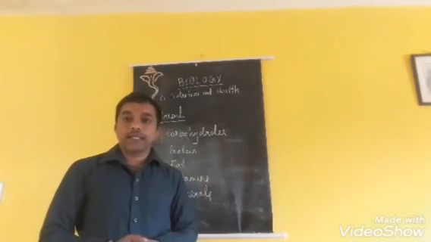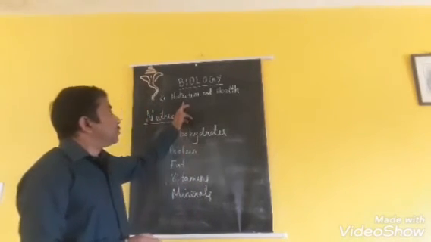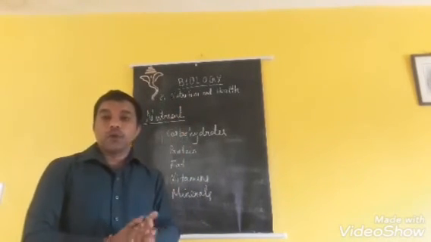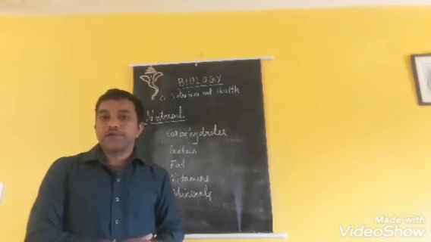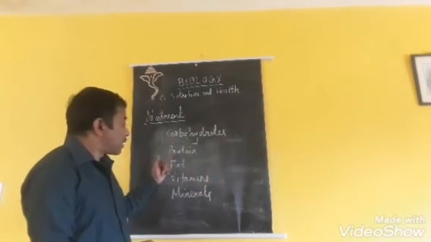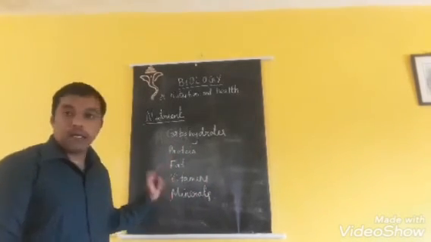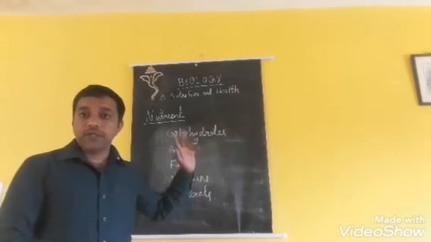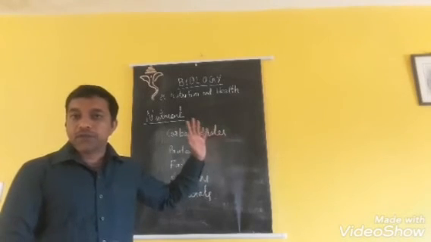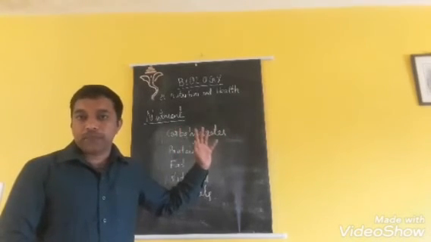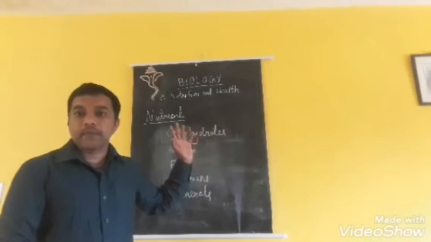Hope you understood today's class. Today we saw about nutrition and health. We saw about the nutrients, the food which is essential for our body. There are 5 different types of nutrients: carbohydrate, protein, fat, vitamins and minerals. Carbohydrate is made up of carbon, hydrogen and oxygen. They also provide energy to our body, and they are needed in maximum amount.